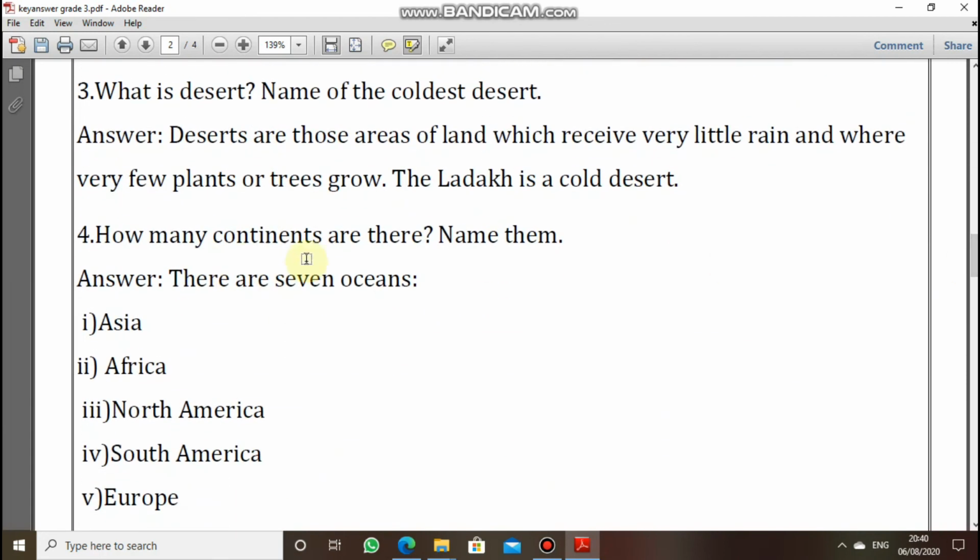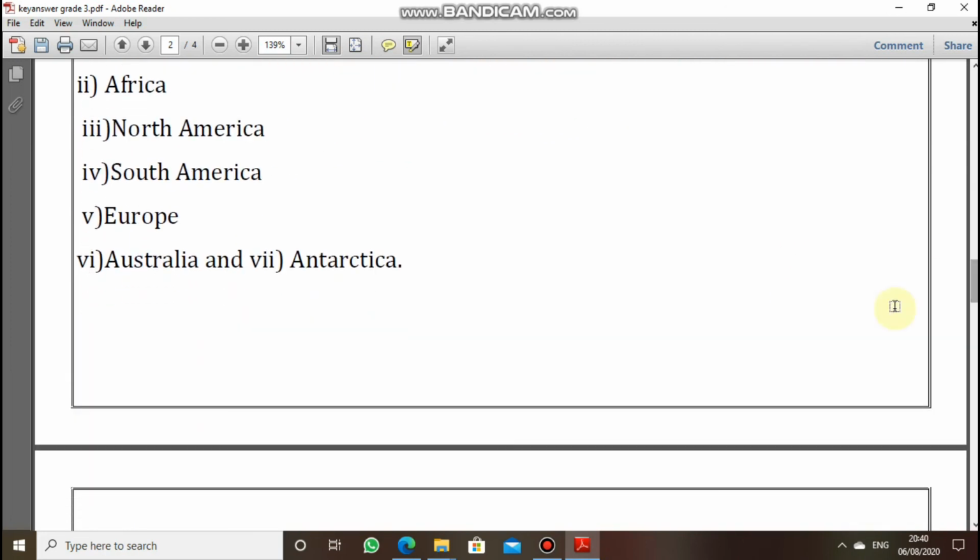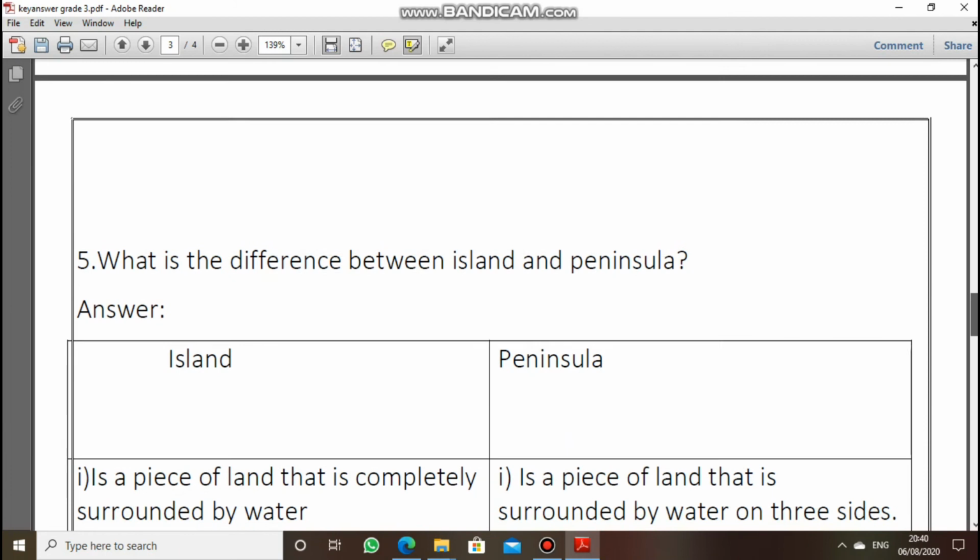Fourth question, how many continents are there? Name them. There are 7 continents. First one is Asia, second one is Africa, third one is North America, fourth one is South America, fifth one is Europe, sixth one is Australia, and seventh one is Antarctica. We shall move on to the next question.